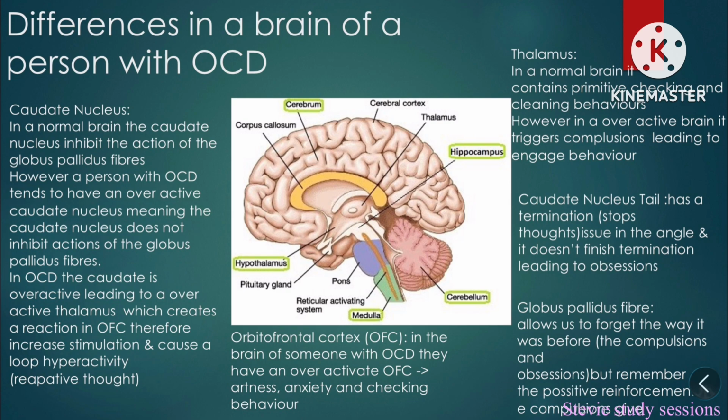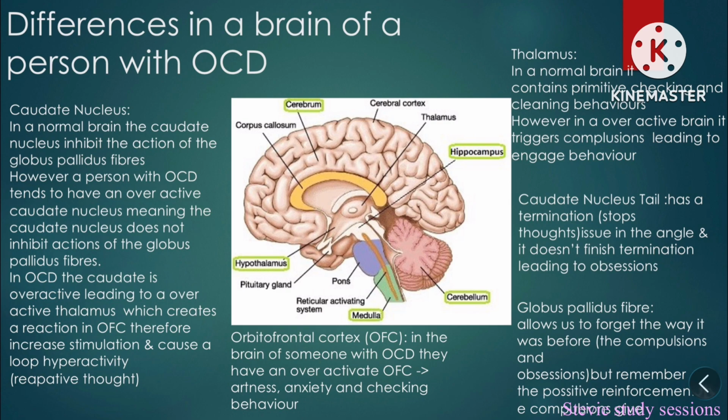In the brain of someone with OCD, they have an overactive OFC. This leads to alertness, anxiety, and checking behaviors. Globus pallidus fibres allow us to forget the way it was before. However, due to the caudate nucleus not inhibiting the actions of the globus fibres, we now remember the positive reinforcement that the compulsions give us and forget what it's like to live without the compulsions.